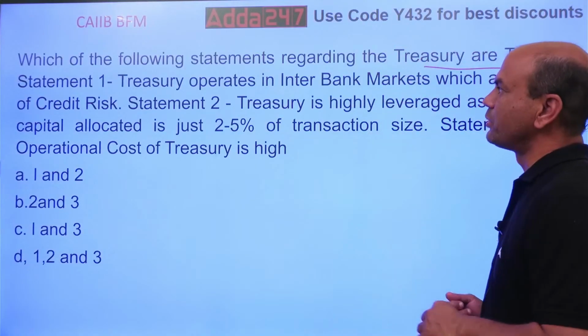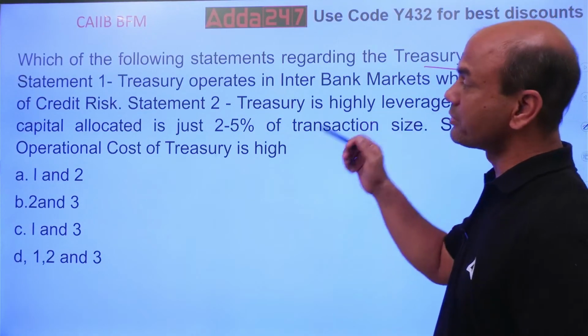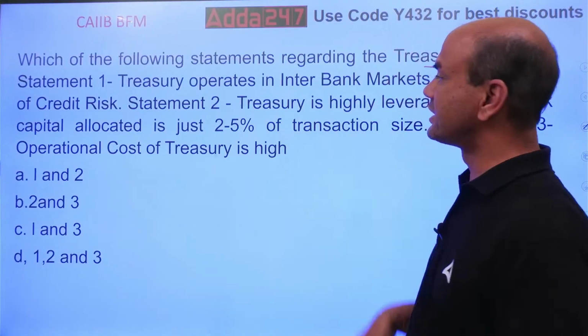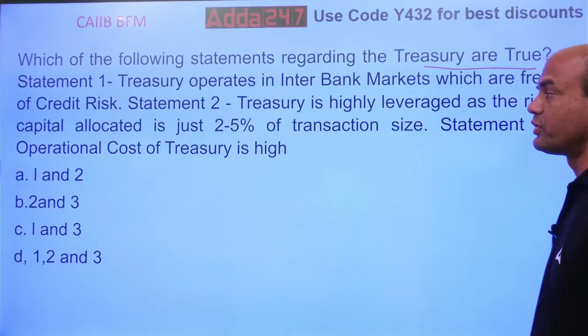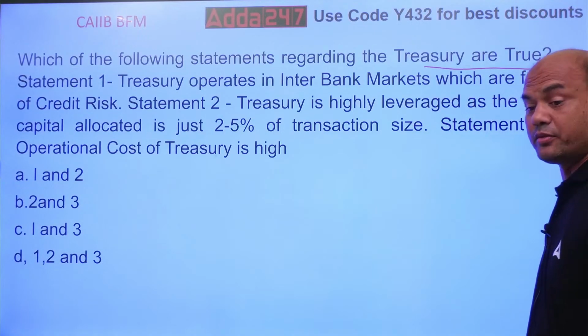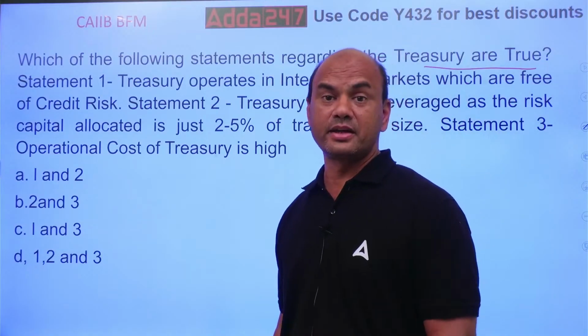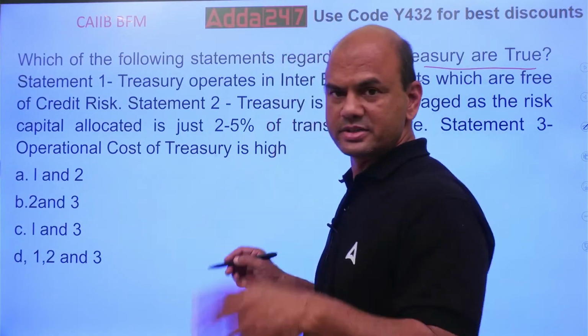So, treasury operates in interbank markets which are free from credit risk. True. Treasury is highly leveraged as the risk capital allocated is 2 to 5% of the transaction size. Highly leveraged. Firstly, what do you mean by this word leverage? Understand the word leverage.